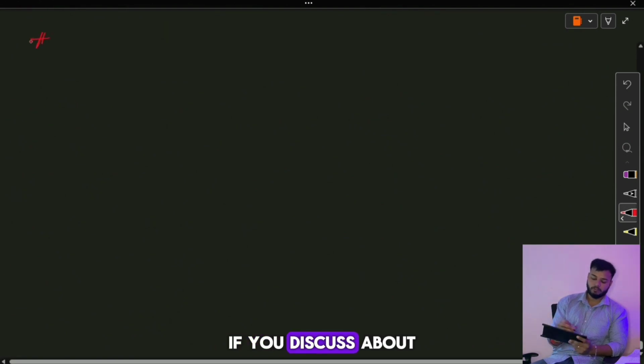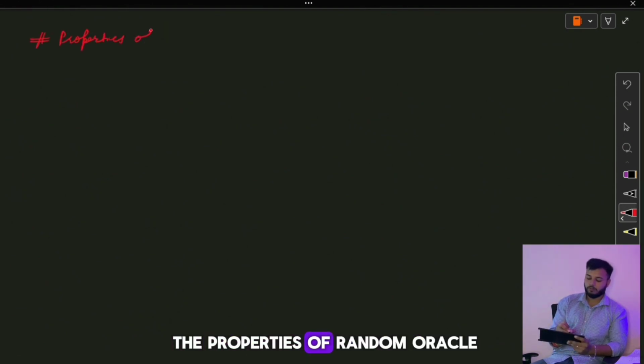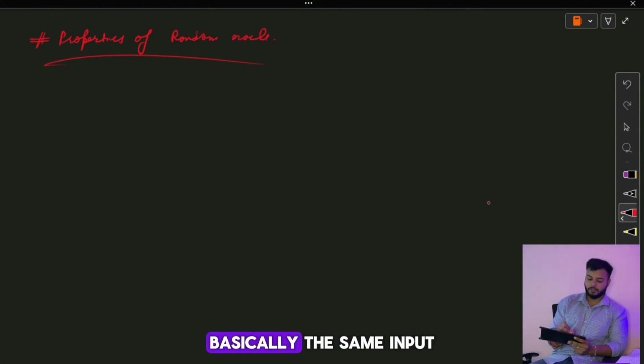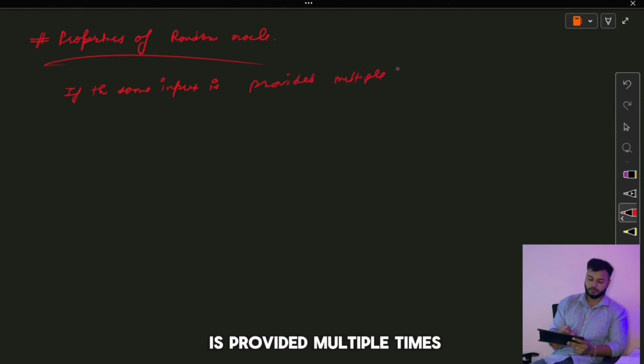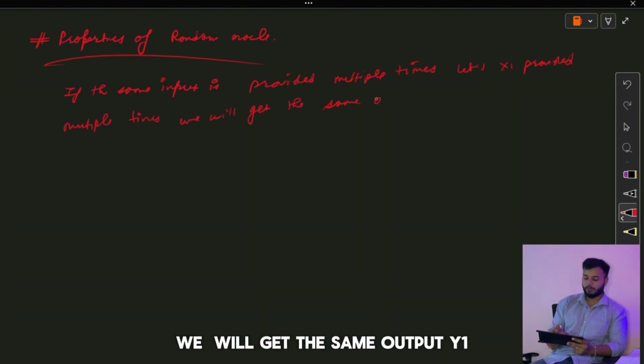So if we discuss the properties of random oracle, if the same input is provided multiple times, let's say we are providing x1 multiple times, we will get the same output y1.